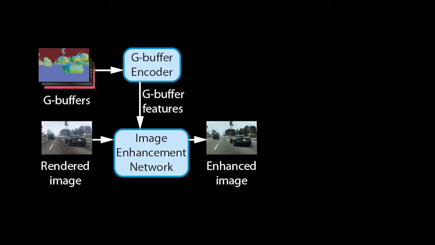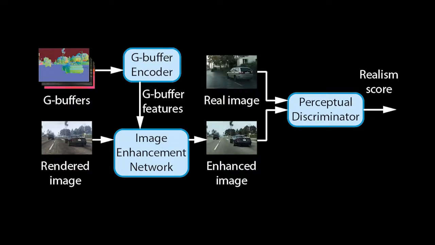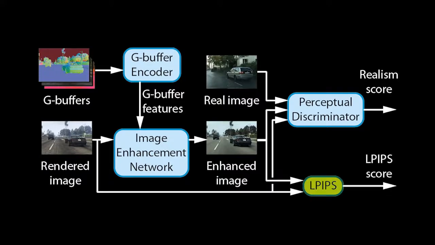To train our networks for enhancing realism, we employ a perceptual discriminator. For each image it takes in, it produces a realism score. To make it understand what the real world looks like, we also feed it real photos. To ensure that our networks retain the structure of rendered images, we further add them to the discriminator inputs and employ a perceptual loss.